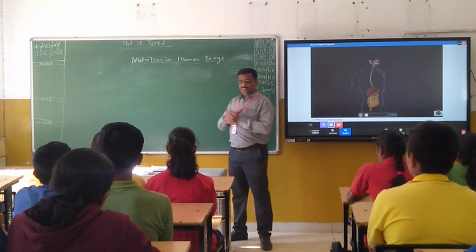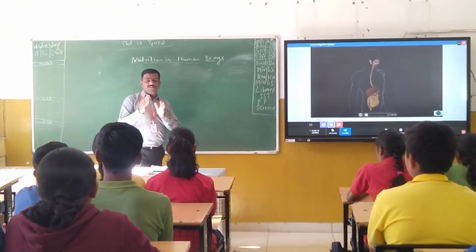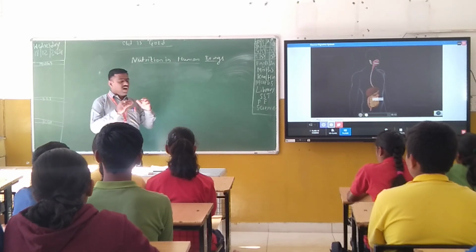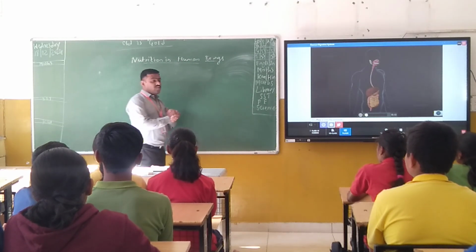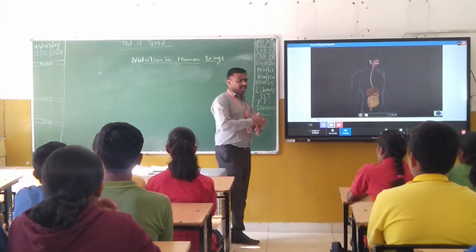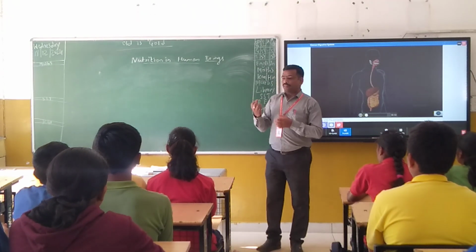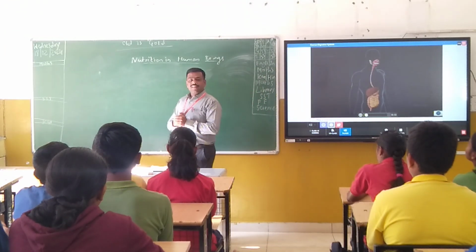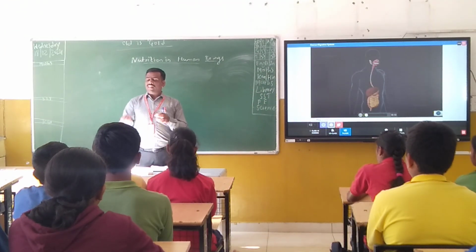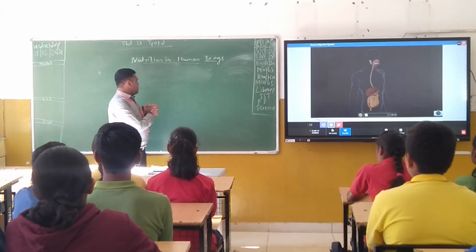Today, we are going to discuss one such life process, that is nutrition. That is also related to the human beings. How the nutrition takes place in the human beings. As you know, the human beings are multicellular organisms. Multicellular in the sense, our body is made up of millions of cells. Each and every cell requires certain energy, or they require necessary things. For that, life process is very essential.